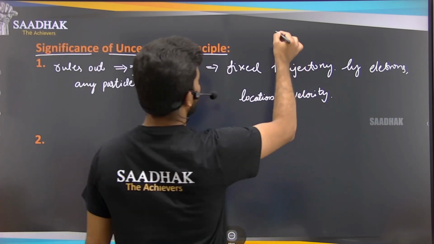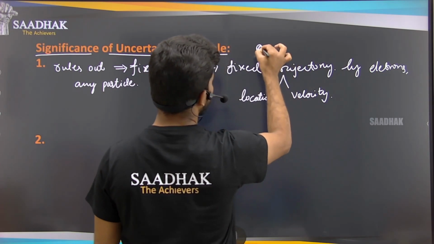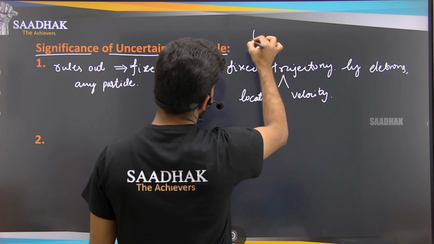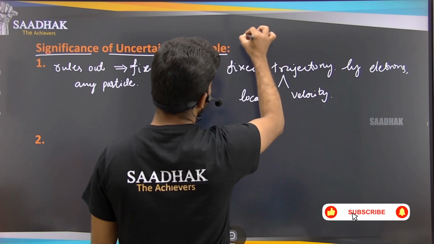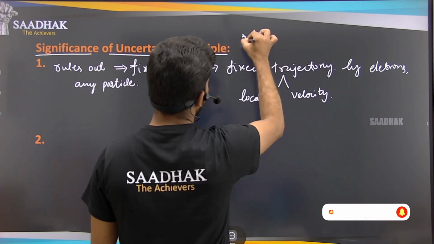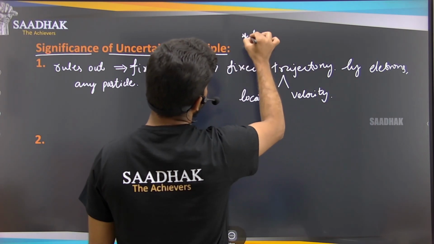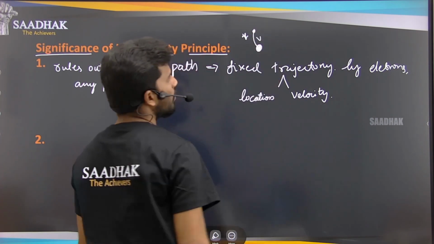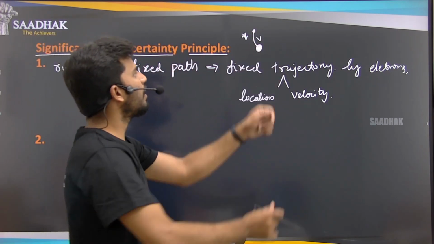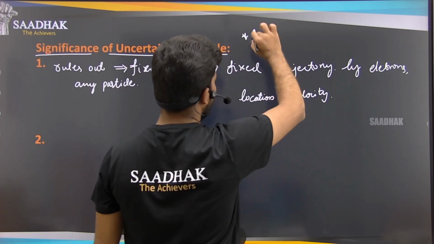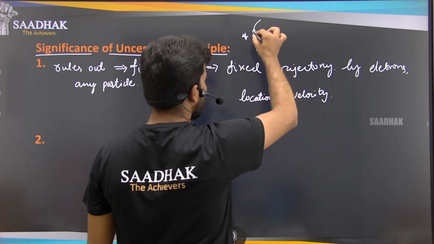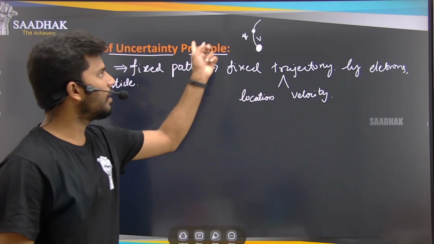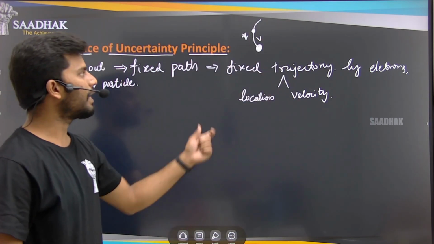For example, if this is my initial position of the particle and I know the velocity and the position, let us say the position is x and the velocity is v, then by applying physics we can find out in which direction or trajectory the particle will be moving, with how much speed, and what the next position of that particle will be.